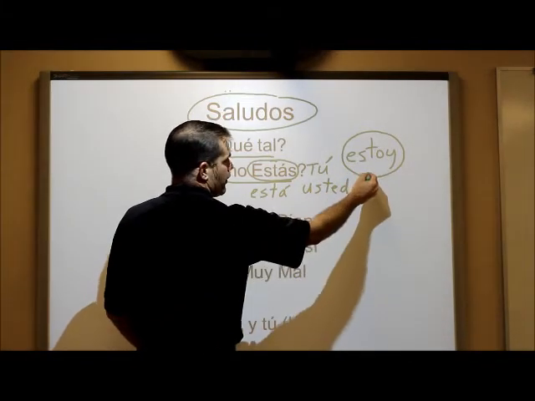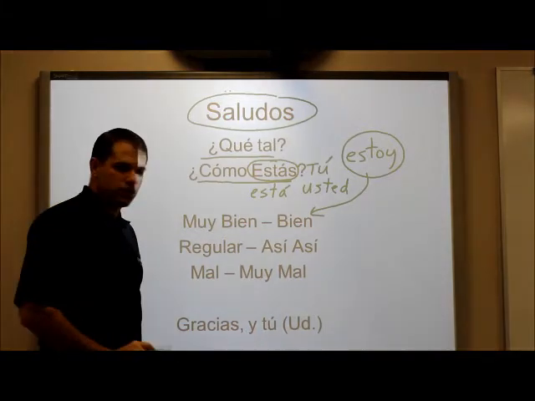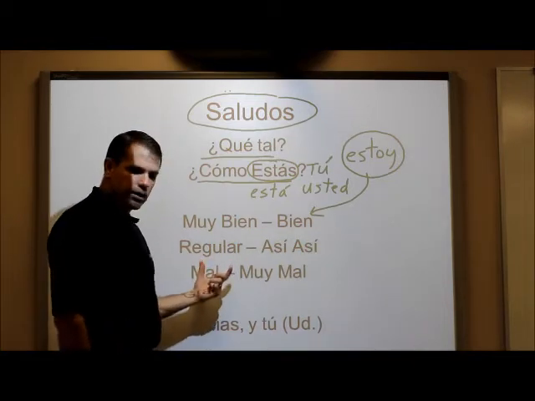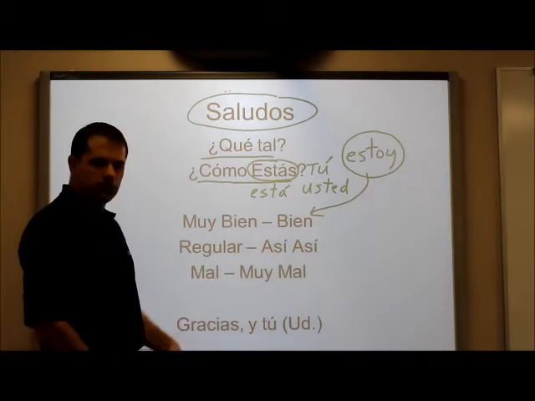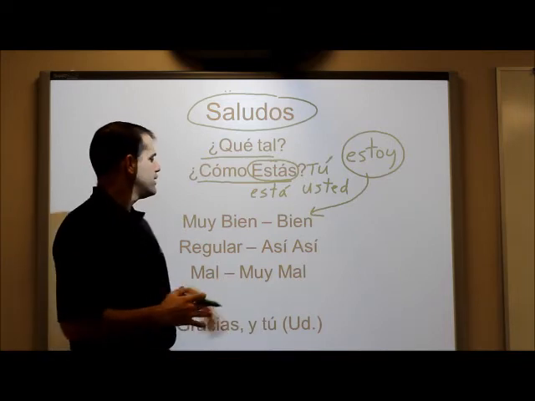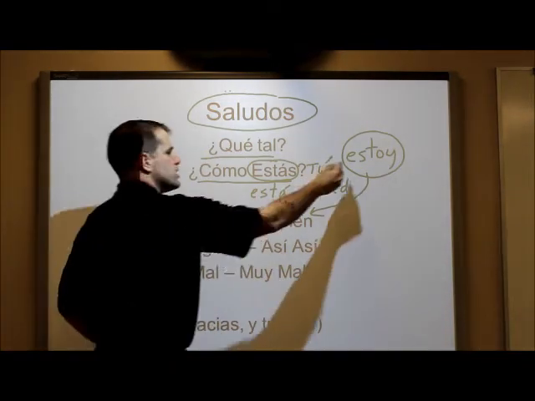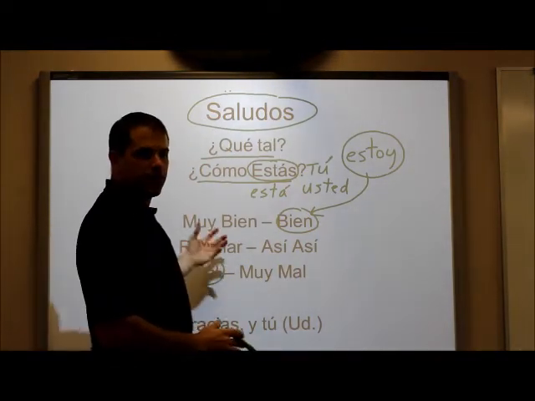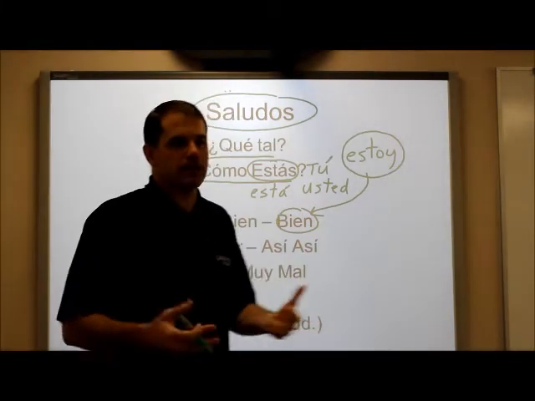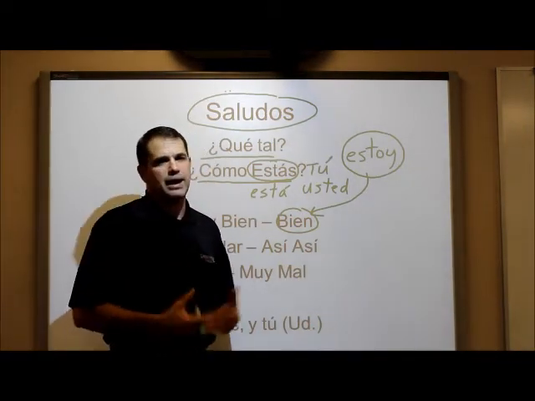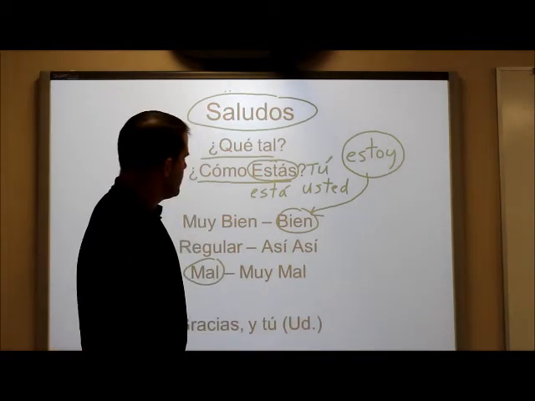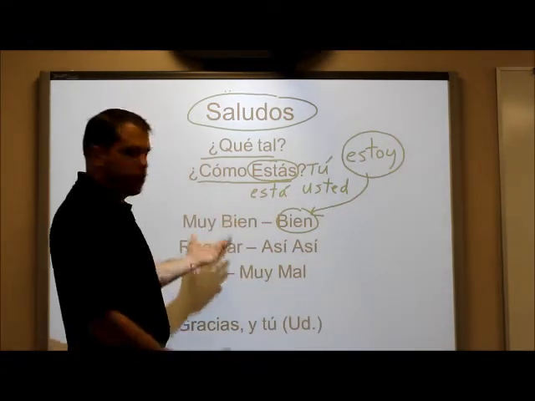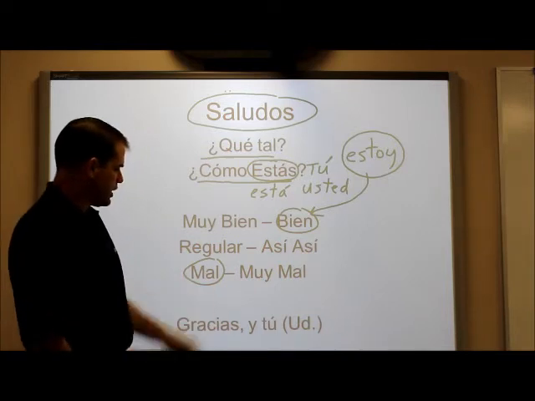I am. Now, I can say I am any of these options. Estoy muy bien, bien, regular, así, mal, muy mal. I'm not very good. Okay, so we have all these options. We can use estoy primarily. We say estoy bien or estoy mal. With the others, we typically leave off the estoy, just like in English, I might say, how are you? Instead of saying I am fine, you would just say fine. Same with Spanish. With all of these, we can leave off the estoy. If I say ¿Cómo estás tú?, you would just say muy bien or bien, regular.